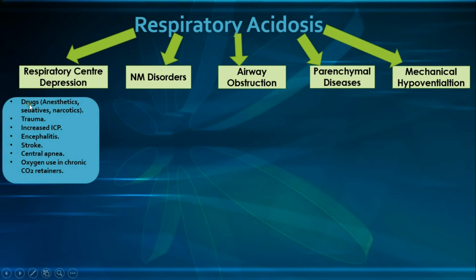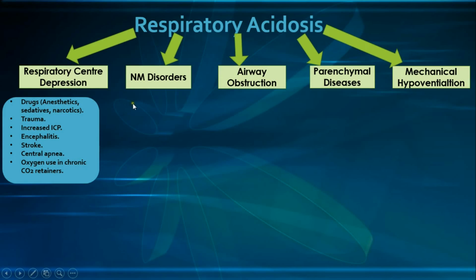And first we have the drugs such as the anesthetics, the sedatives such as the benzodiazepines, and the narcotics such as morphine. And then we have trauma affecting the brainstem respiratory center, and then we have increased intracranial pressure, encephalitis, stroke, central apnea, oxygen use in chronic CO2 retainers, all of which have the potential to cause respiratory center depression in the brainstem.